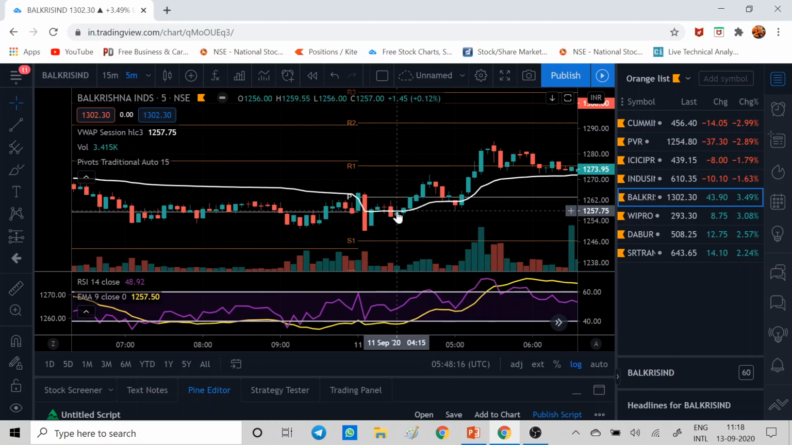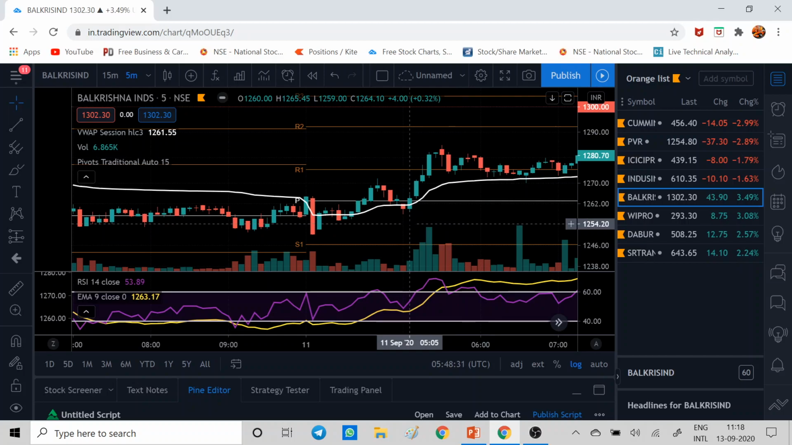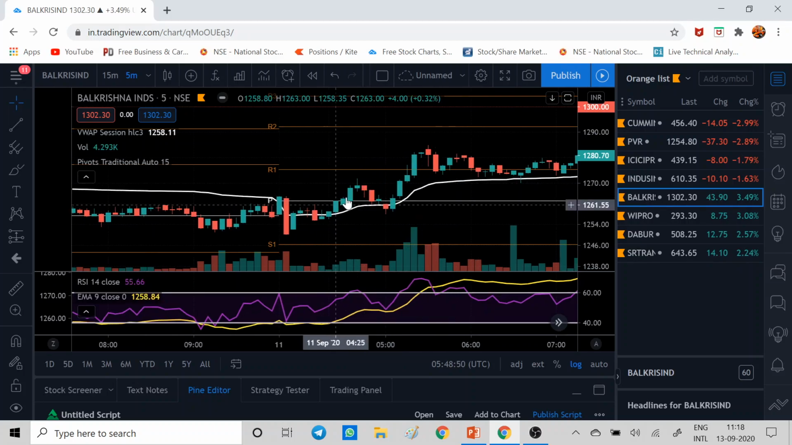Third is, suppose you got entry above pivot, you can keep the target of pivot, and if it sustains, you can keep R1, and the same way R2, R3. Understood? So these are the three ways you can exit. You can see you got the entry around 1265.9, and the price went up to 1271 in around 10-15, 20 minutes. So you got a good target.